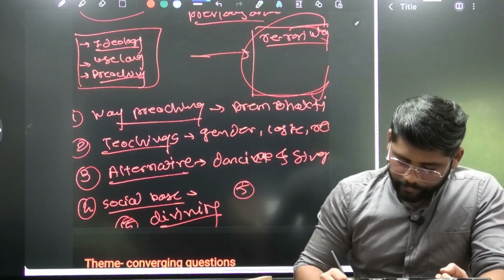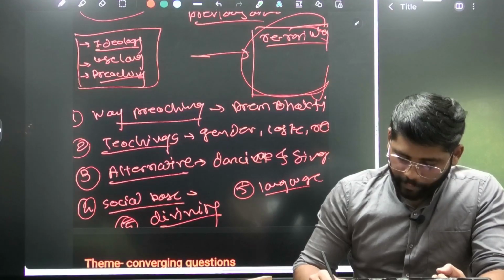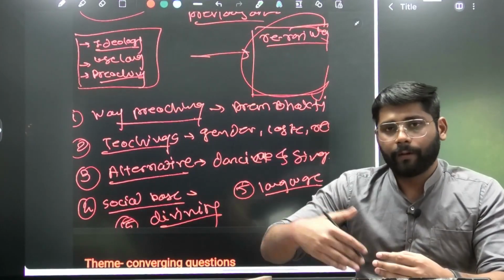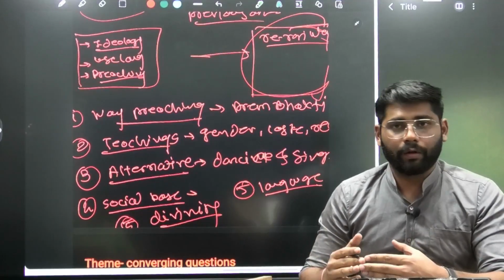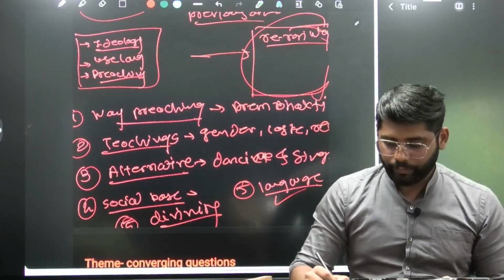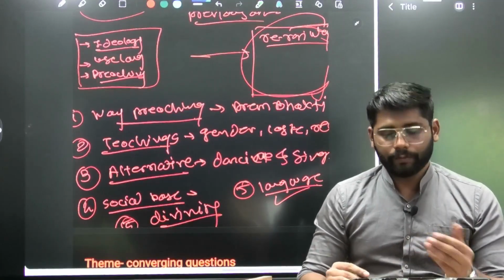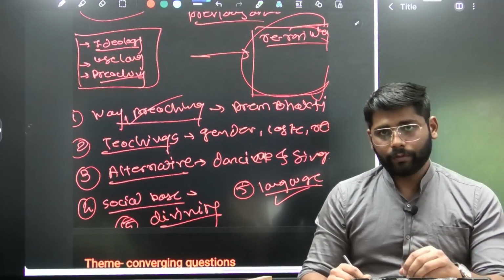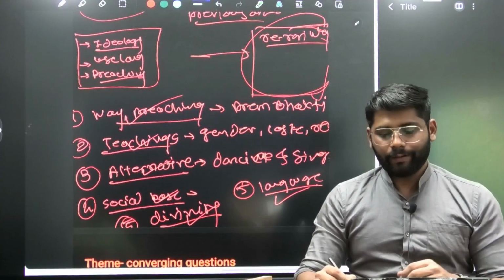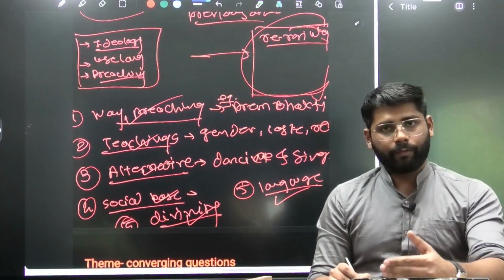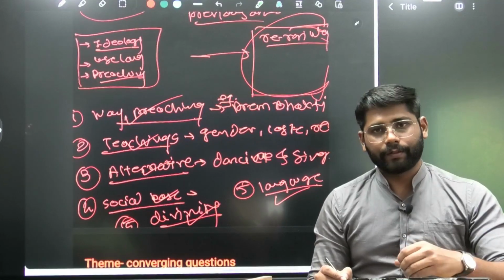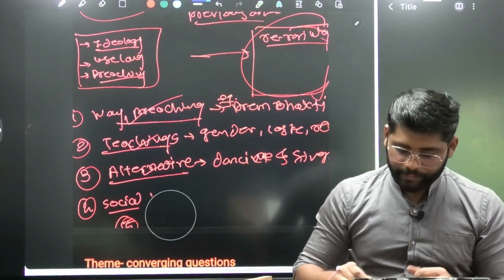Also again another part is the language. He used Bengali, and he also used the Sanskrit language in some parts to preach or popularize his teachings outside the Bengal region. So this way you can write it here. Based on these standard points, we are again able to write the answer. We have the standard micro headings: way of preaching, alternative given, social base, divinity, language, and we are giving examples from the particular saint, here Sri Chaitanya Mahaprabhu. So we are giving examples from his teaching or his work. This is about the actual body part.